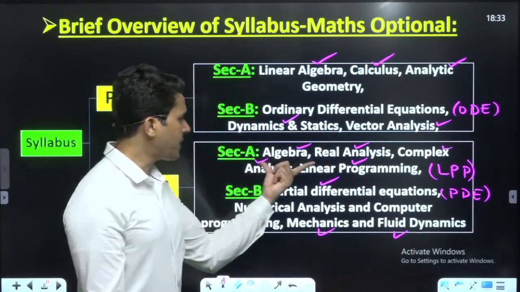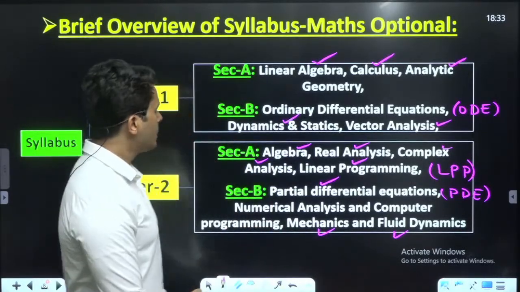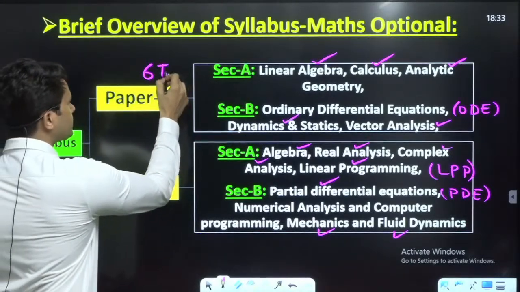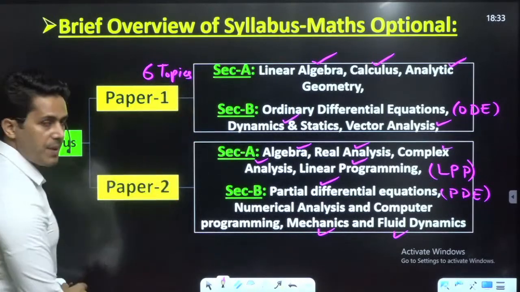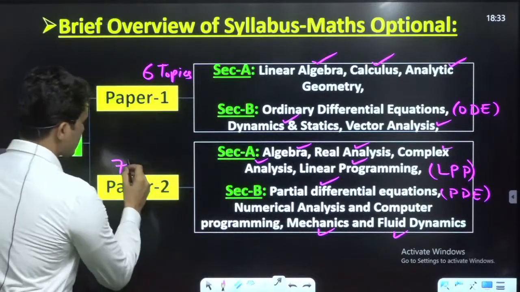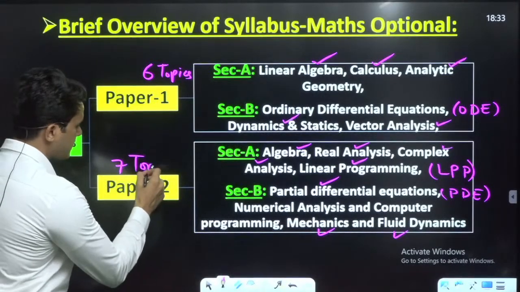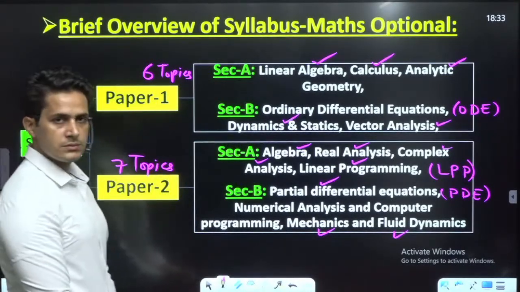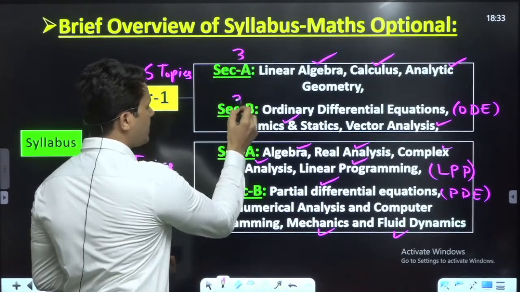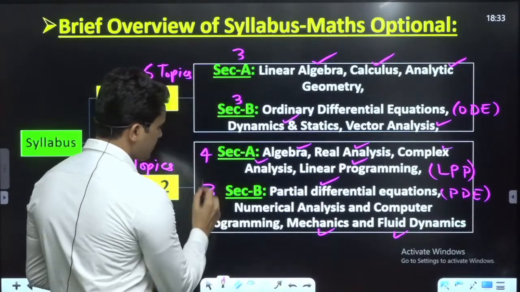So these 4 topics in section A and these 3 topics in section B. Thus there are 6 topics in paper 1 and 7 topics in paper 2, and this is the distribution: section A 3 topics, section B 3 topics, section A 4 topics, and section B 3 topics.